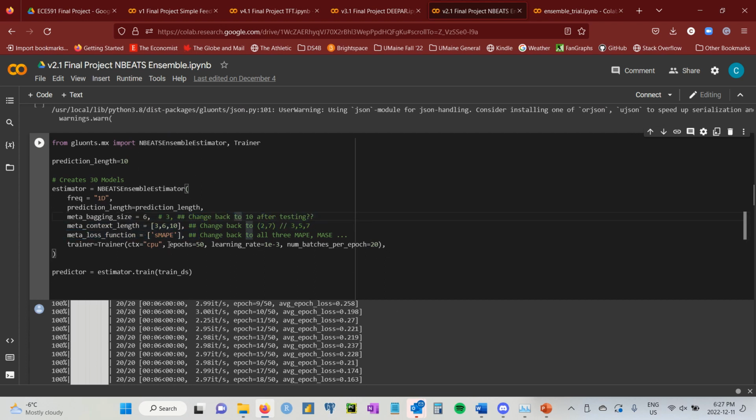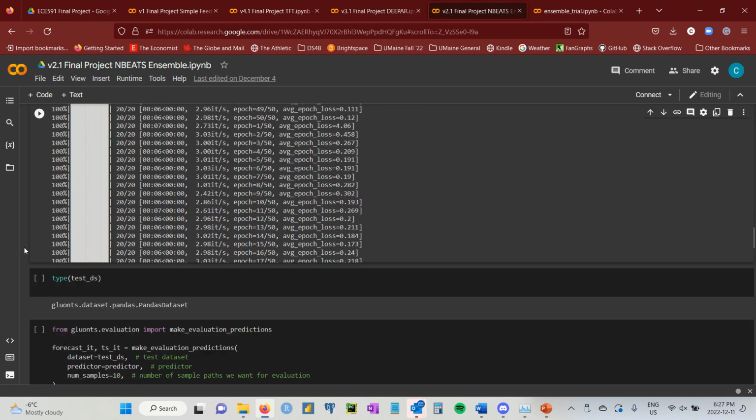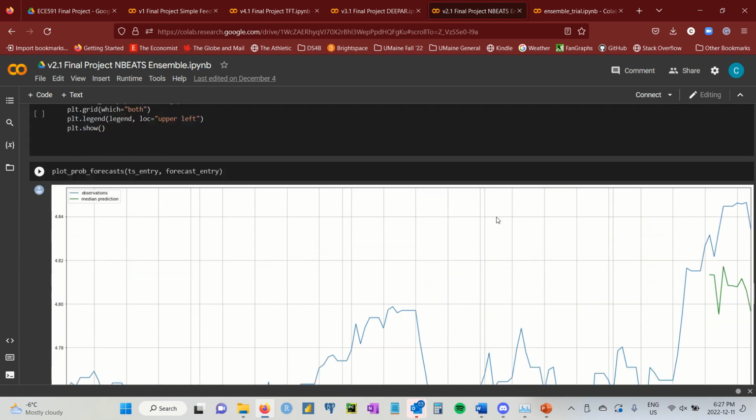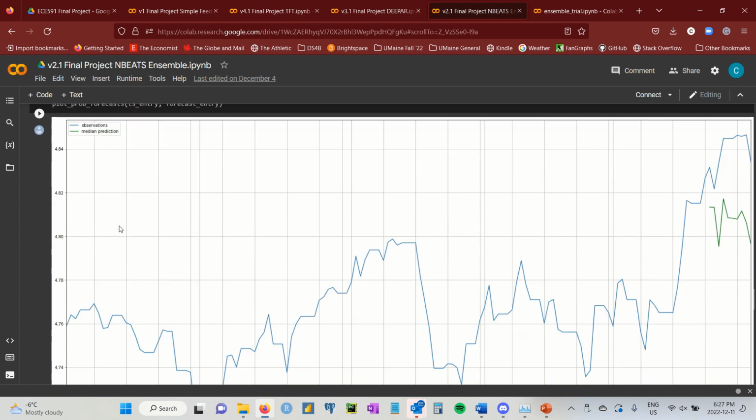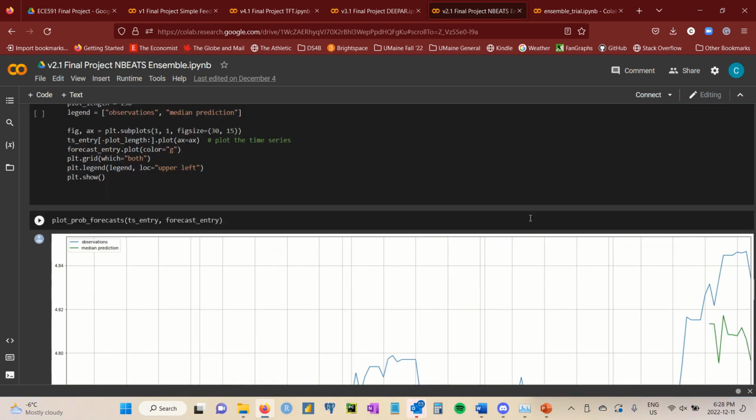As far as N-BEATS itself, 50 epochs, 1e-3 learning rate, and 20 batches per epoch, pretty standard stuff. Moving down to the plot, it's spat out a little bit differently. We don't get the same nice confidence intervals, but you see this one's 4.84 to 4.72, so not quite as narrow as the TFT, and this one's a little bit under.